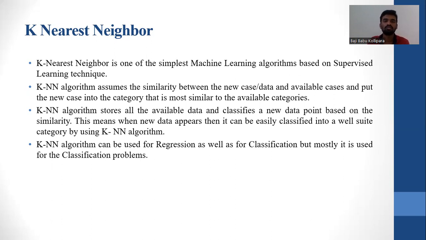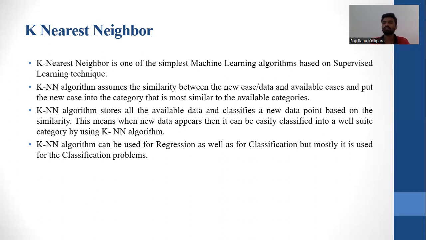The KNN algorithm assumes similarity between the new case data and the available cases, and puts the new case into the most probable category. The KNN algorithm stores all the available data and classifies a new data point based on similarity.